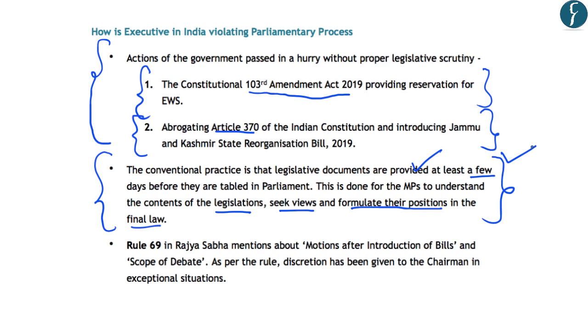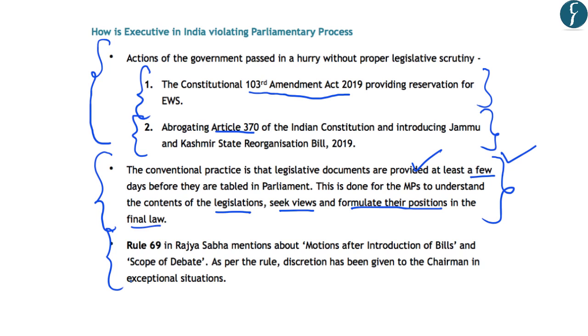And that is how the members of the Parliament hold the executive accountable. However, passing such laws in a hurry without proper legislative scrutiny amounts to a decrease in the power or the position of Parliament as compared to that of the executive government.